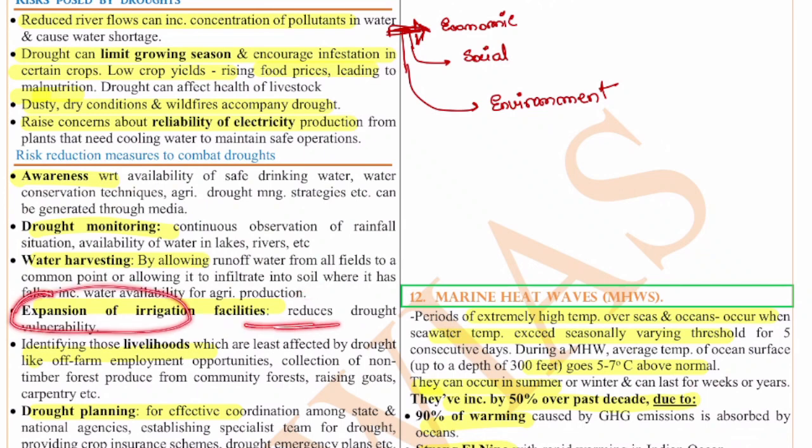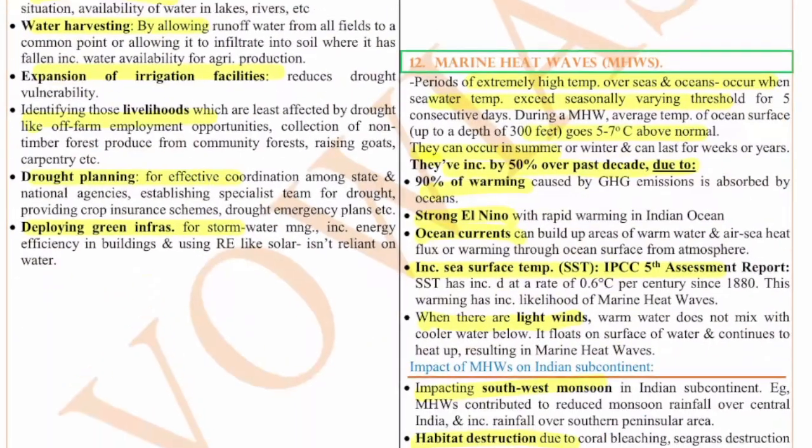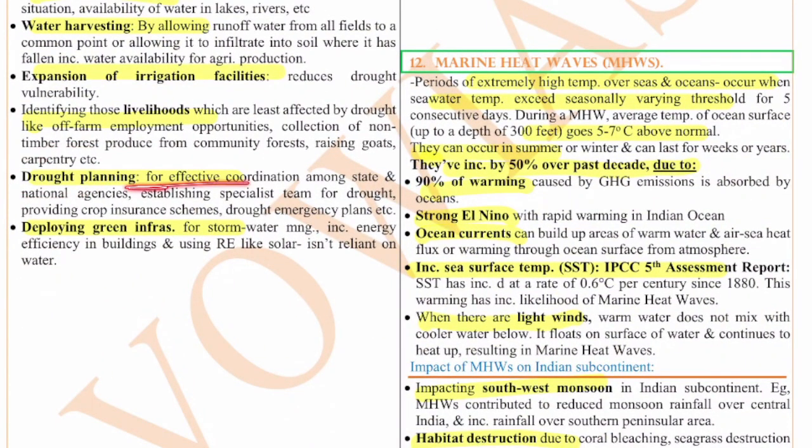Expansion of irrigation facilities, because even today only about 55% of the land has irrigation. Identifying the livelihoods which are least affected by drought, like off-farm employment opportunities, collection of non-timber forest produce, etc. Drought planning is also very important, for effective coordination among states and national agencies, for establishing a specialist team for drought, providing crop insurance schemes and drought emergency plans, etc. Deploying green infrastructure for stormwater management, energy efficiency in buildings, and using renewable energy like solar, which isn't reliant on water. So these are the various things.